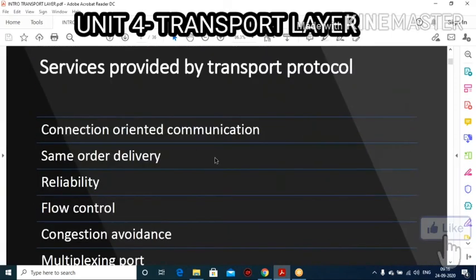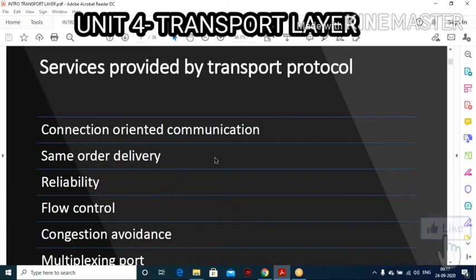Next thing is, before entering into services, I want to share some more points about the transport protocol. Here, the main process of an application program runs on a host.